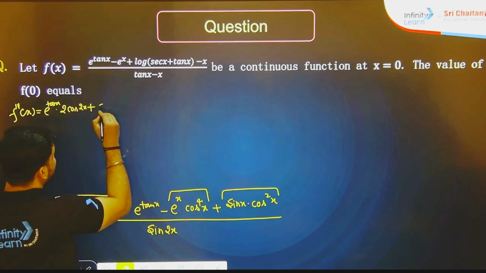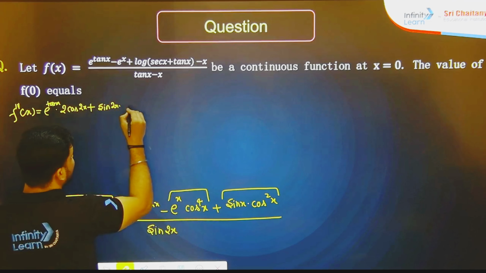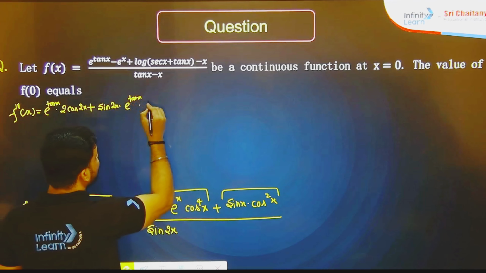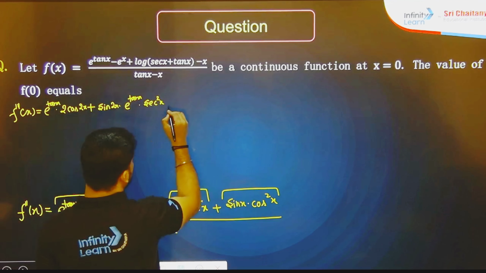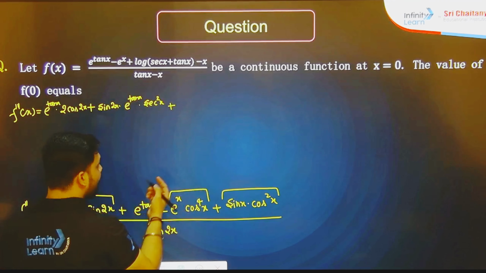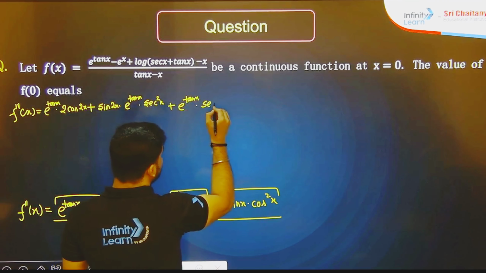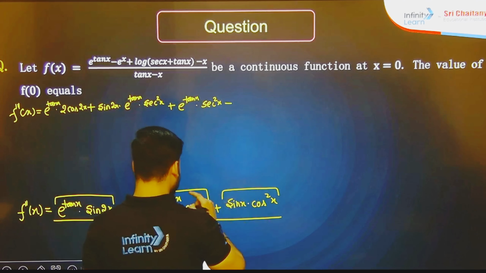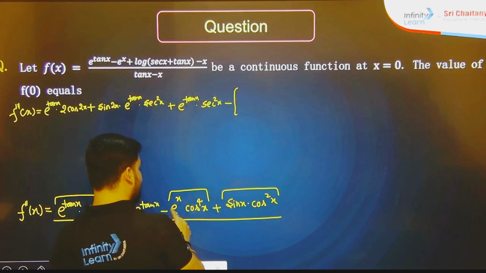Second into first, so sin 2x dot e to the power tan x, it will remain same, dot derivative of tan x, so again sec square x. Plus e to the power tan x, again e to the power tan x dot sec square x, you know how. Minus first into second, but open this bracket, otherwise you will get confused.